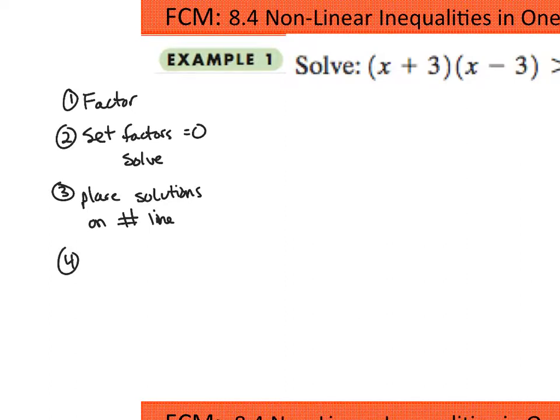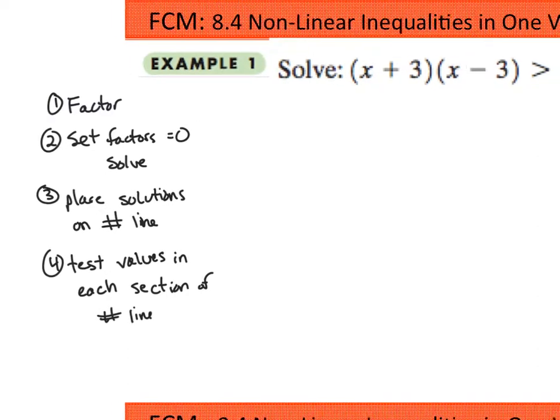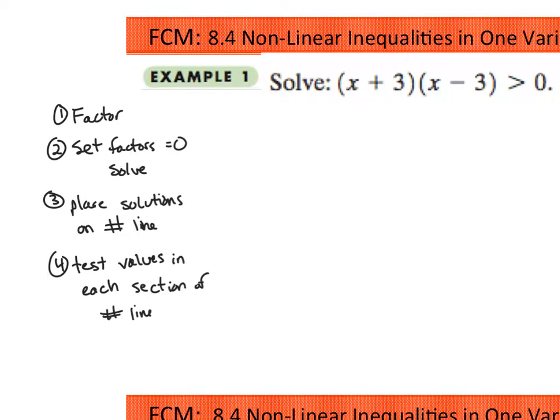And then step 4, we have to test values in each section of our number line. Okay, those are kind of our steps to follow for today. So I'll walk through a couple of examples here and then set you guys loose on your homework.